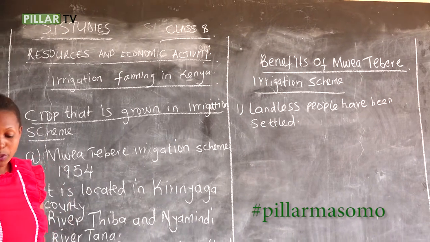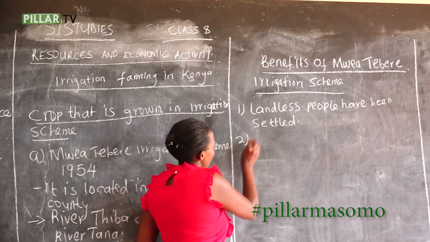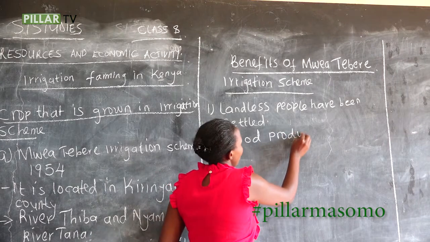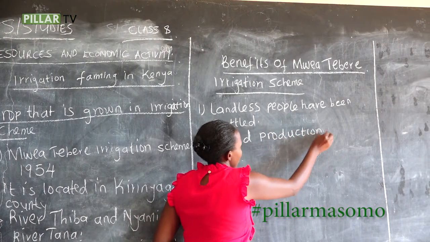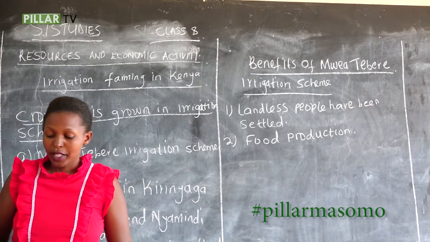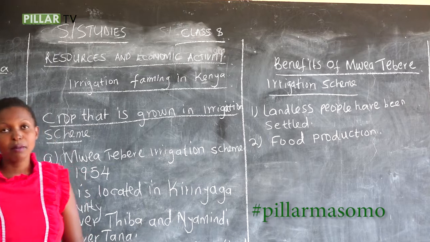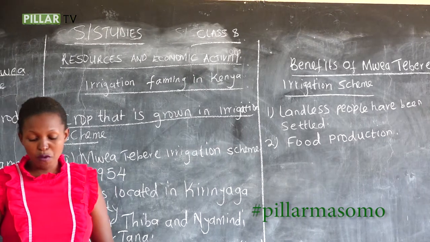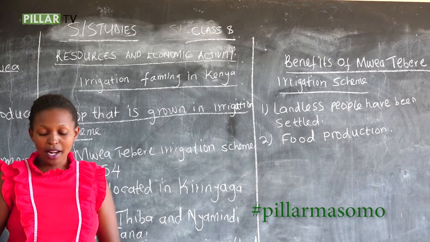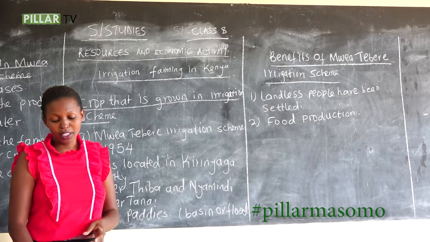Then we have number 2, it has led to increased food production. Remember, these people in the scheme are now supplying food, or they are supplying their produce. And now what will happen? There will be increase of food production.